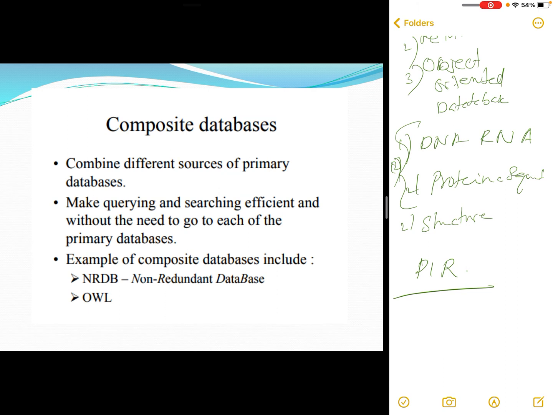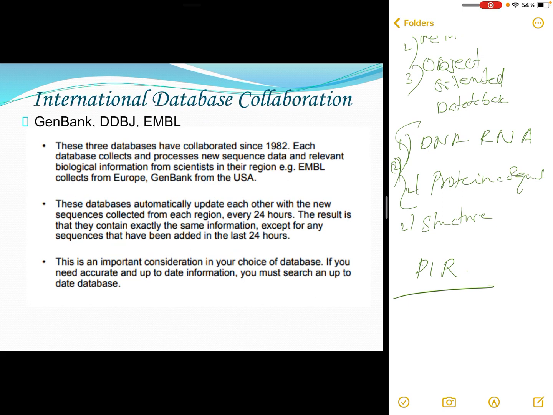Coming to composite databases, they combine different sources of primary databases, and it makes querying, searching and other database operations very efficient. We need not go to the primary database every time. Instead, you can depend upon a composite database for a particular purpose. Examples of composite databases include NRDB, the non-redundant database, OWL, etc. There are also other composite databases available.